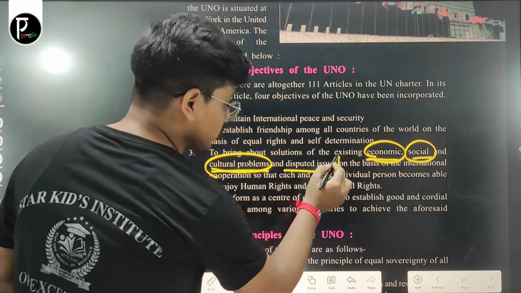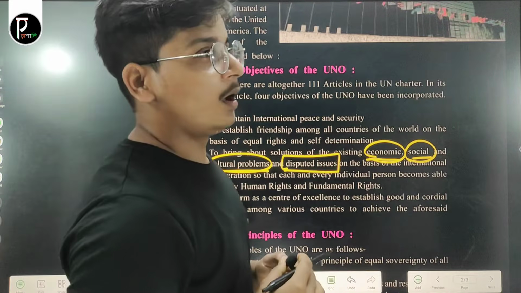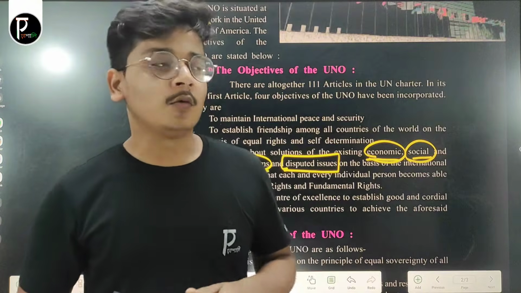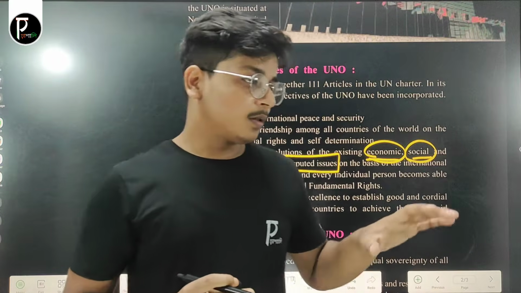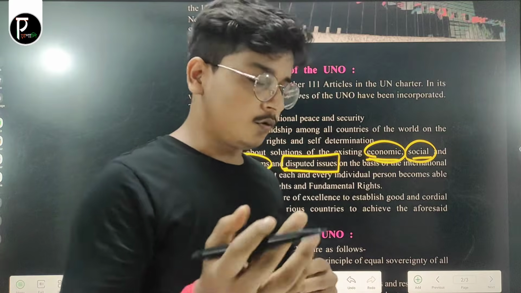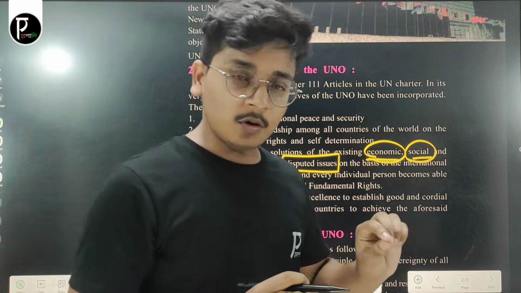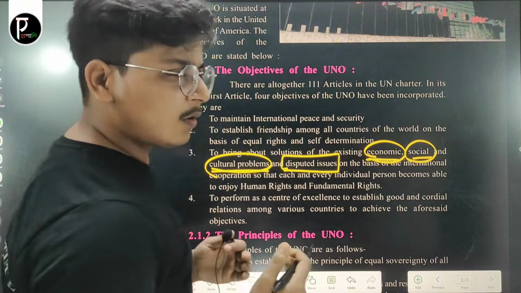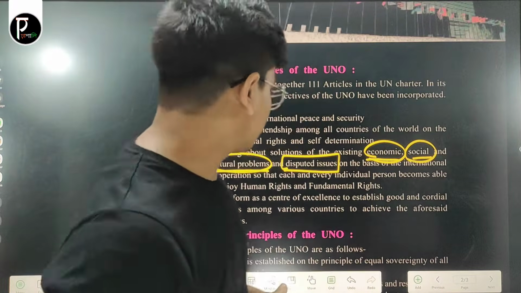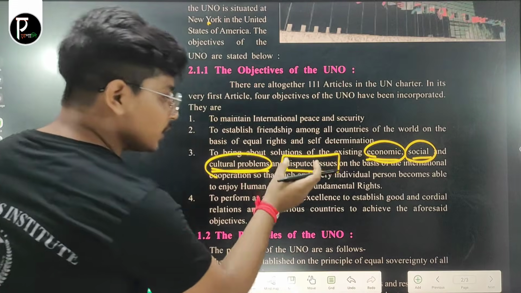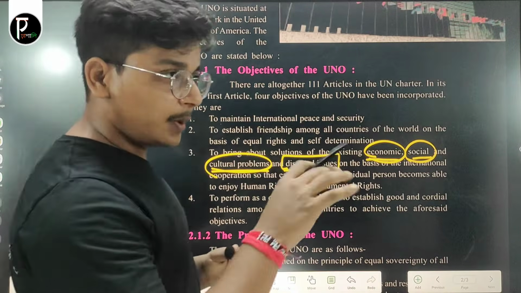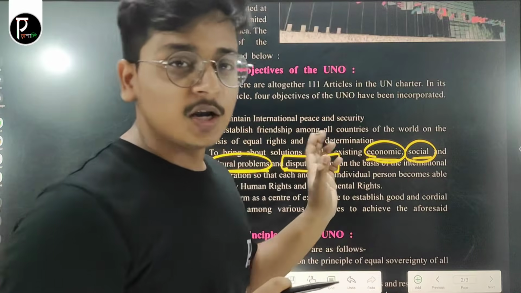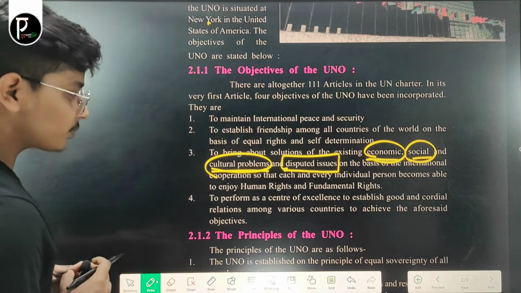And disputed issues. For example, you can take the India-Pakistan relation, the Indus Water Treaty. As you know, there is the Indus Water Treaty for the dispute over the sharing of Indus River water. So, there are many disputes between neighborhood countries. To bring about a solution to these disputed issues, the United Nations Organization came into being.